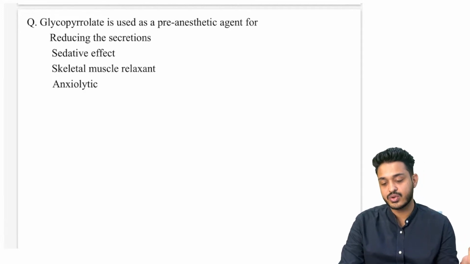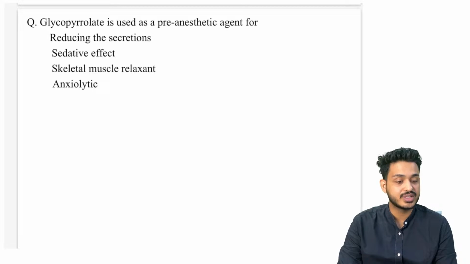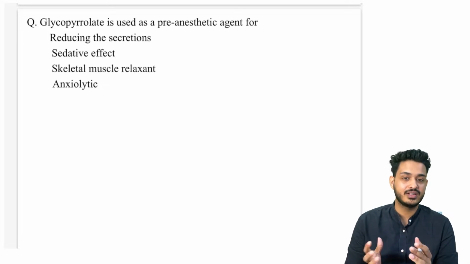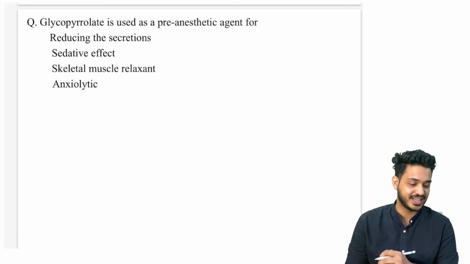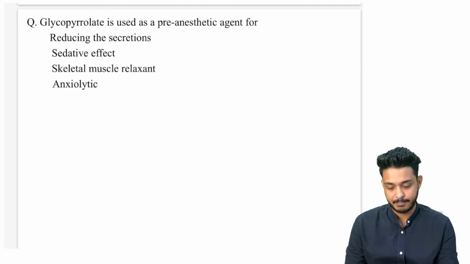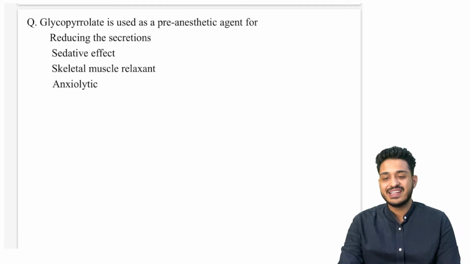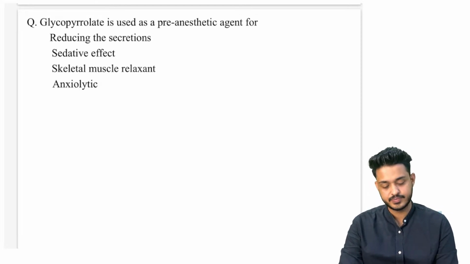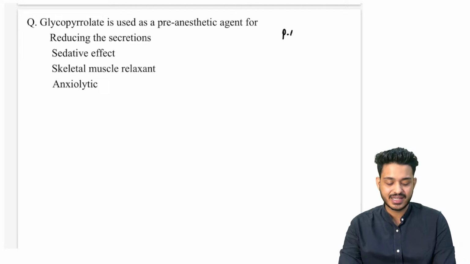Next thing we are having the question. What is the question? Glycopyrrolate is used as a pre-anesthetic agent. Try to answer. What is the use of this glycopyrrolate? I have already taught you in the pharmacology, in the physiology section also. In pharmacology we have discussed glycopyrrolate in the chapter of nervous system, that is parasympathetic nervous system, or we have discussed ANS. Glycopyrrolate is a pre-anesthetic medication that we are going to use for, yes, what I have taught you, parasympathetic nervous system.